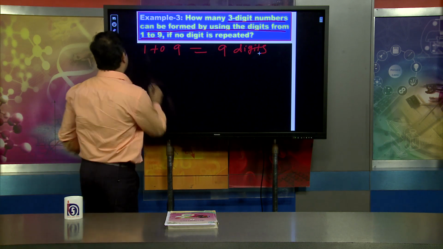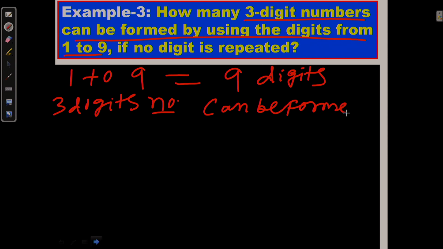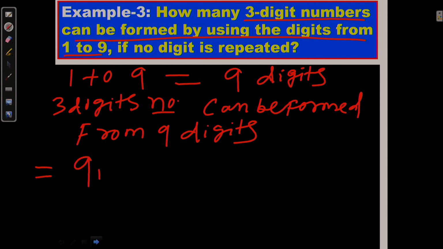I can write that 3 digit numbers can be formed from 9 digits, which is equal to 9 permutation 3, 9P3, because there are 9 in total and we have to choose 3 digits.